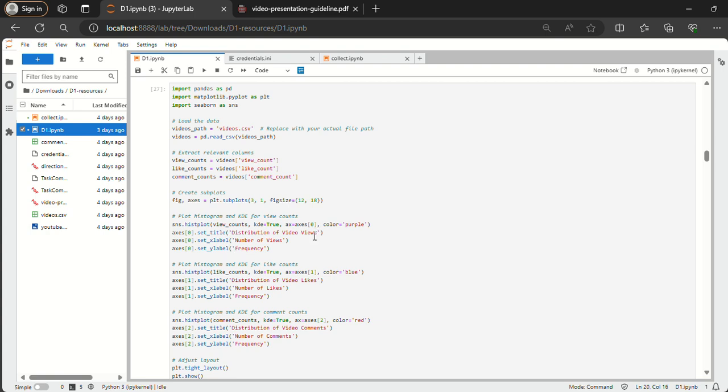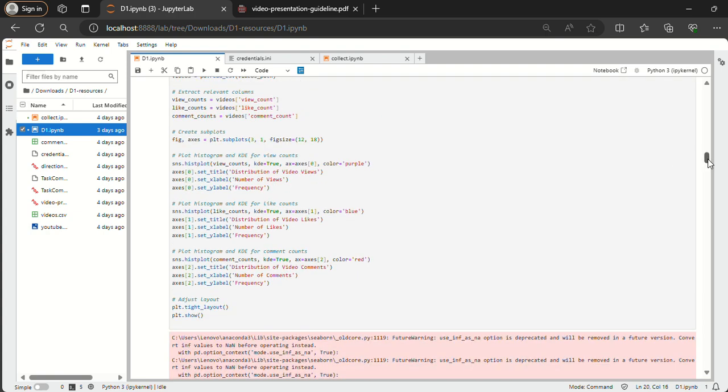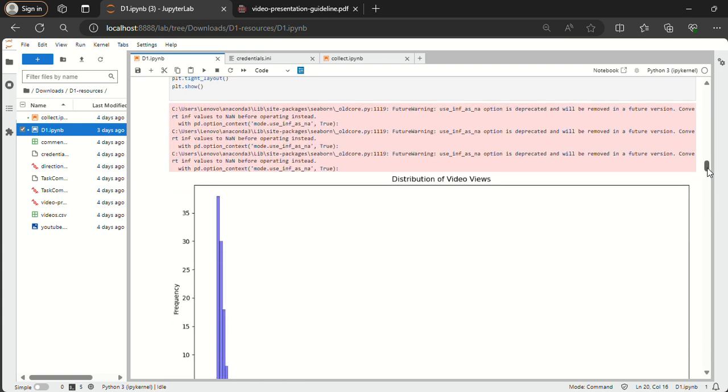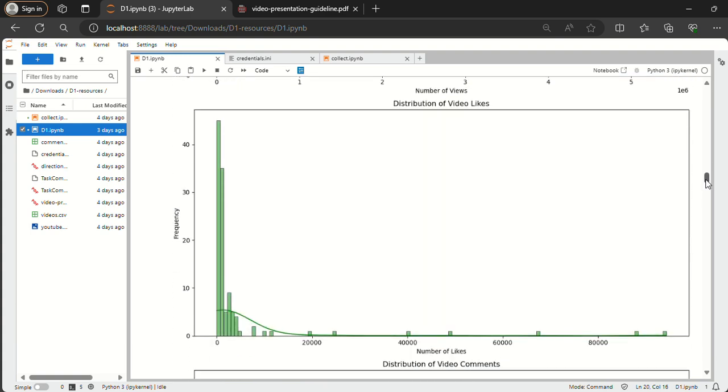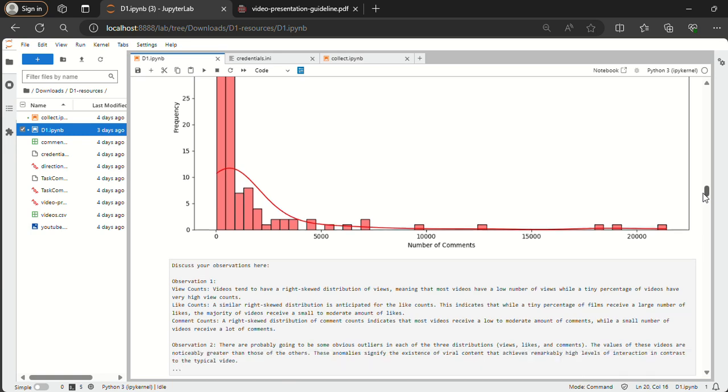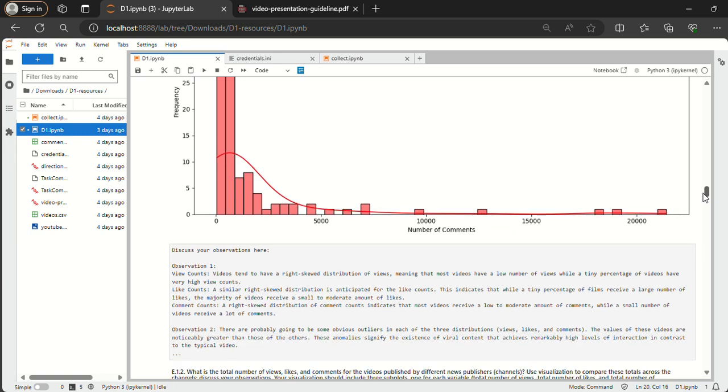And then I used functions like axes.set_title and set_xlabel and set_ylabel. These ensured to set the x-axis and y-axis labels to indicate the variables being plotted and their frequency. And then I used the plt function to adjust the layout of the subplots to prevent any overlap and improve the readability and display the plots.